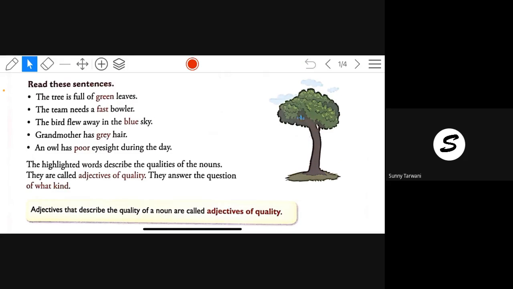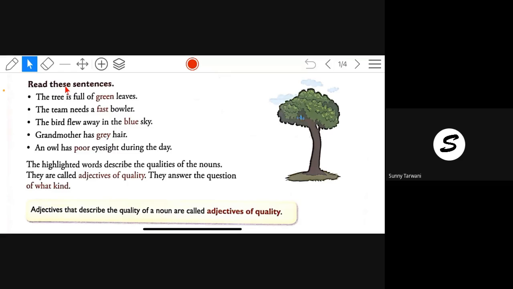Now you both have got the chance. The third girl who was there wanted to read. Who is she? Lakhani Zainab. Yes, read it. Read this sentence. The tree is full of green leaves. The team needs a fast bowler. The bird flew away in the blue sky. Grandmother has grey hair. An owl has poor eyesight during the day.